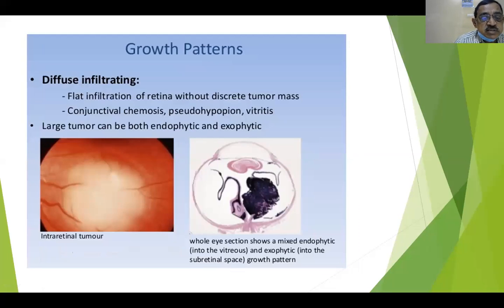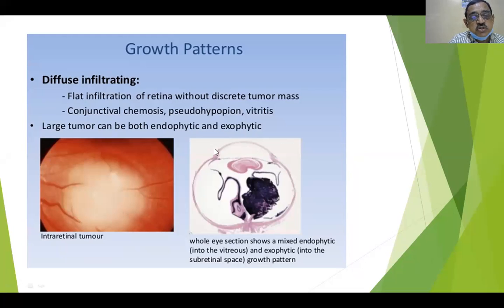So growth patterns. It can be diffuse infiltrating. So there will be flat infiltration of the retina without a discrete tumor mass, and there will be conjunctival ecchymosis, that is swelling of the conjunctiva. A pseudohypopyon will be seen. Hypopyon is nothing but pus in the anterior chamber. It need not necessarily be pus. It can be tumor mass. It can be a flare which is coming down, settling out. It can sometimes be cortical matter after surgery, which we don't really aspirate, that may come and get settled in the anterior chamber.